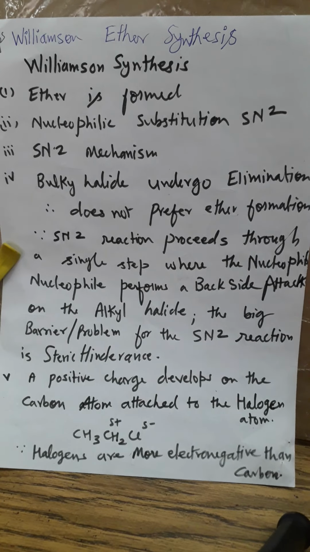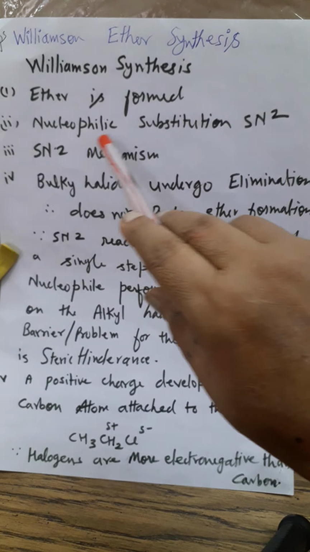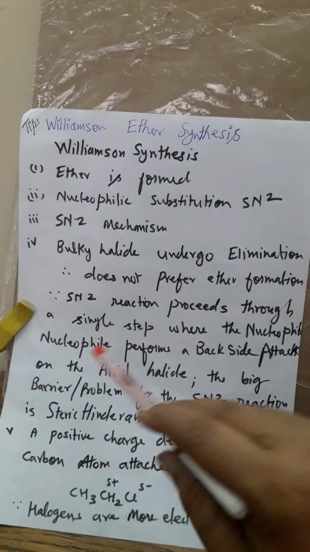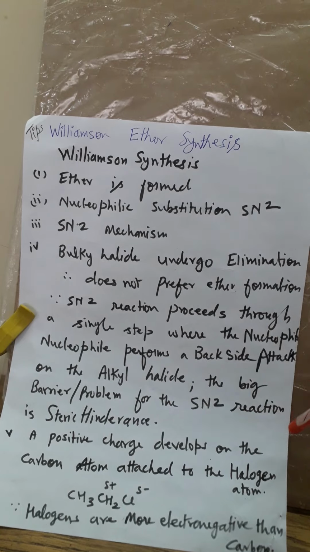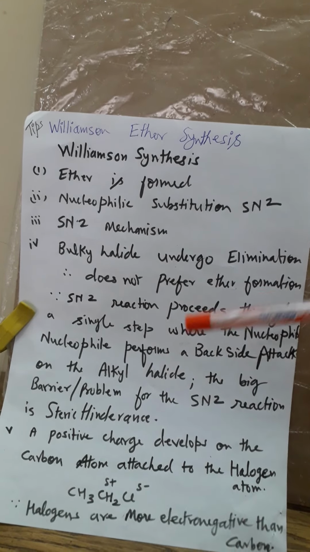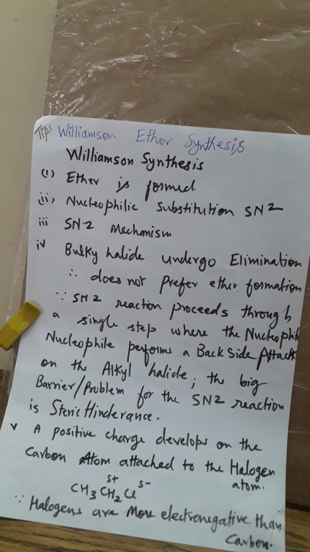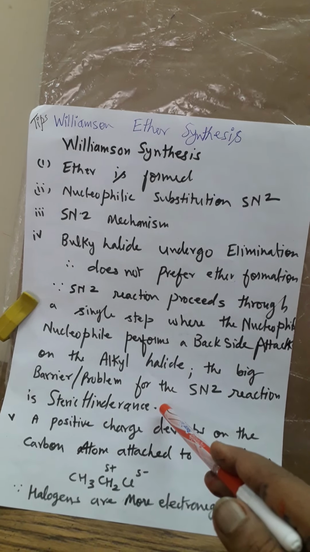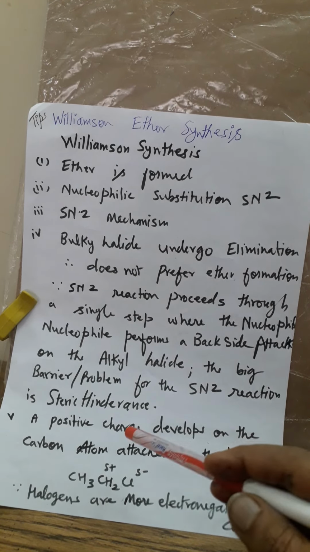Now, Williamson synthesis, tips for it. Ethers are formed by nucleophilic substitution, SN2 mechanism, order of reaction is 2. Bulky halides undergo elimination, so they do not prefer ether formation. The SN2 reaction proceeds through a single step where the nucleophile performs a backside attack on the alkyl halide. So the big barrier for the SN2 reaction is steric hindrance. If it is sterically hindered, then alkene formation is preferred over ether formation. So steric hindrance should be avoided. That is why 1 degree alcohol, 1 degree alkyl halide is preferred in Williamson synthesis for ether formation.